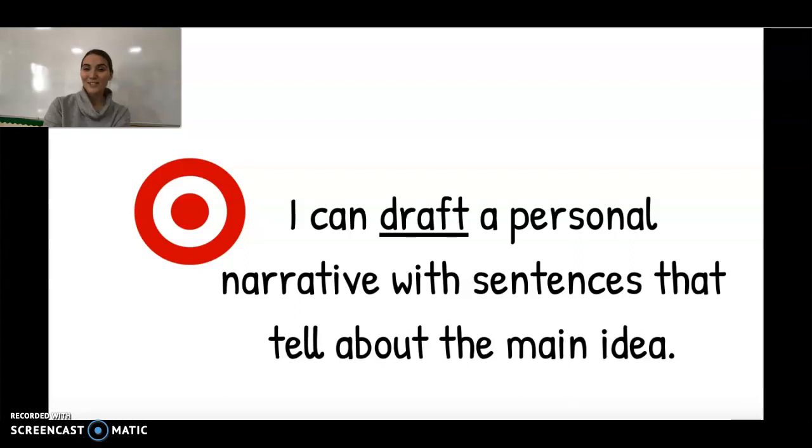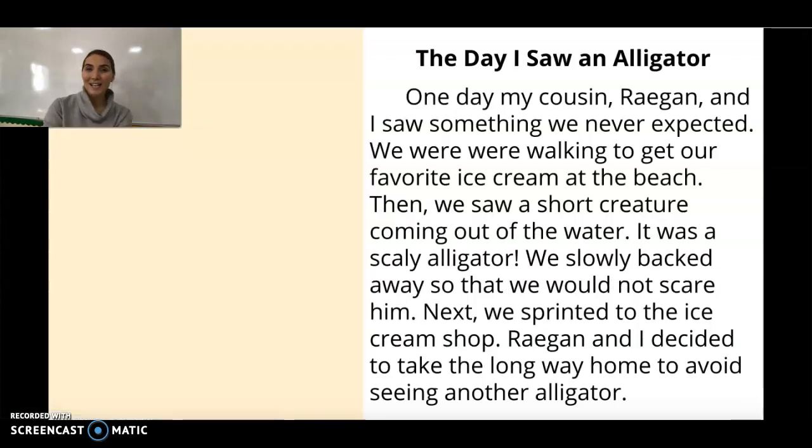Our target skill for today is I can draft a personal narrative with sentences that tell about the main idea. Let's take a closer look. So yesterday, you spent time planning your sentences for today. We will draft that story now.